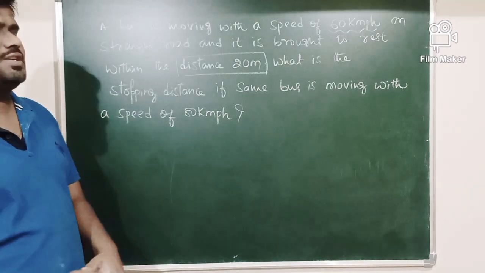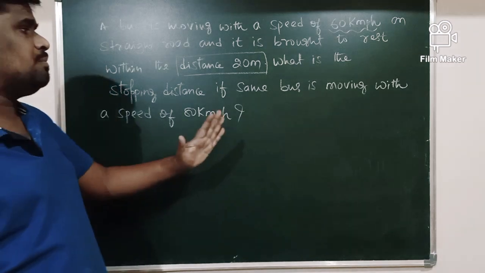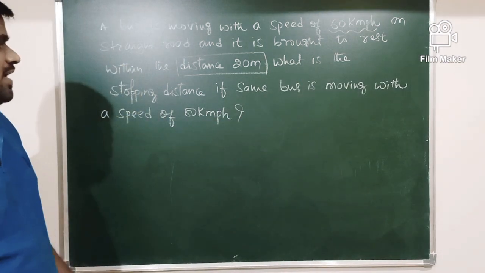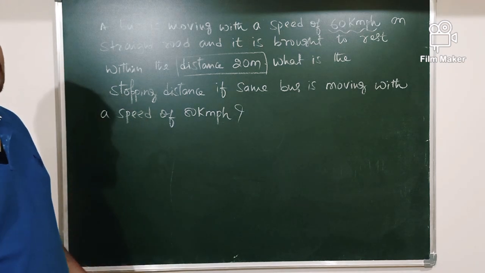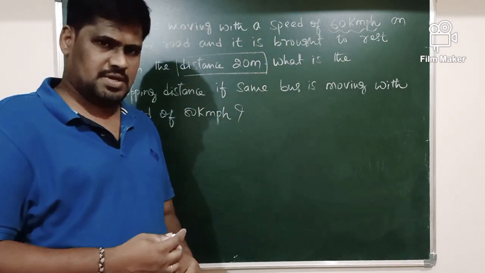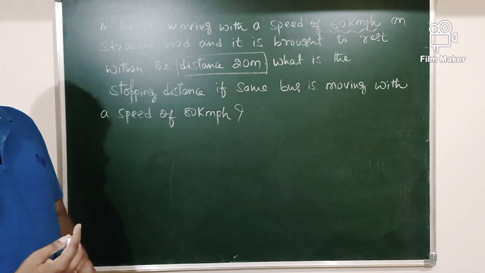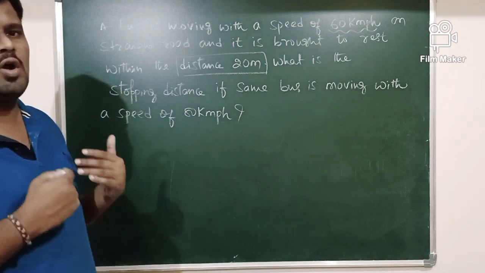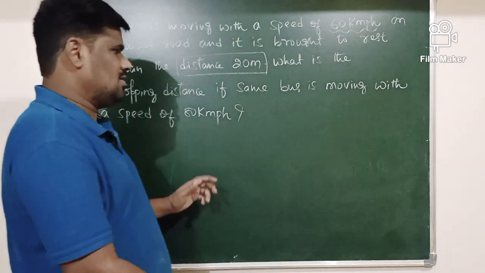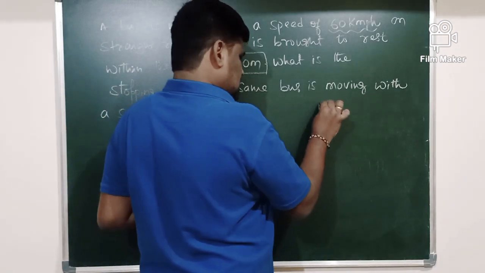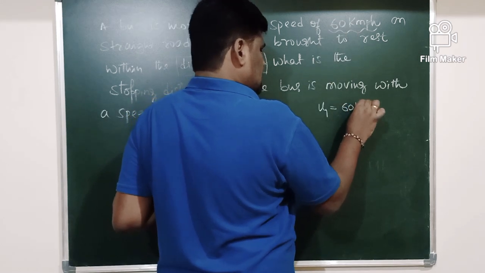What is the stopping distance if the same bus is moving with a speed of 80 kmph? Suppose the same bus, instead of 60 kmph, is moving with a speed of 80 kmph, what would be the stopping distance? That they are asking. So what is the first case? Initially the bus was moving with 60 kmph.